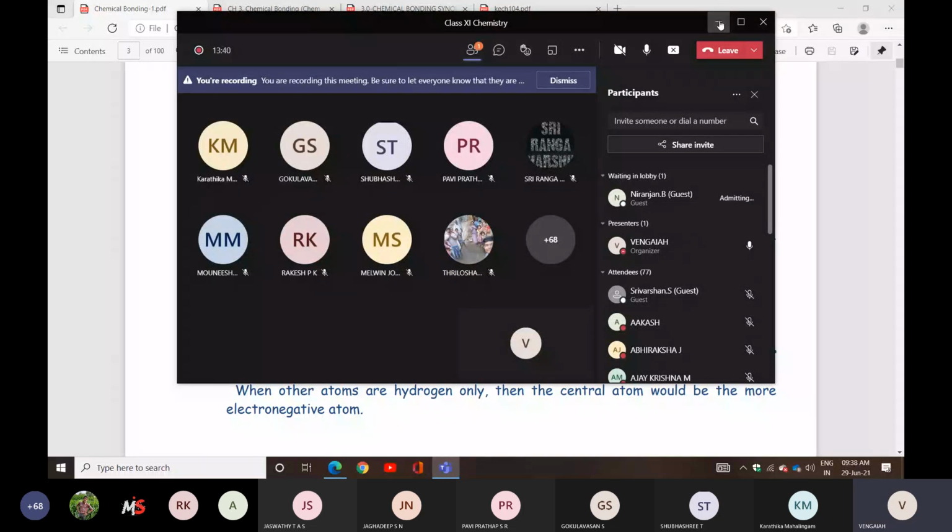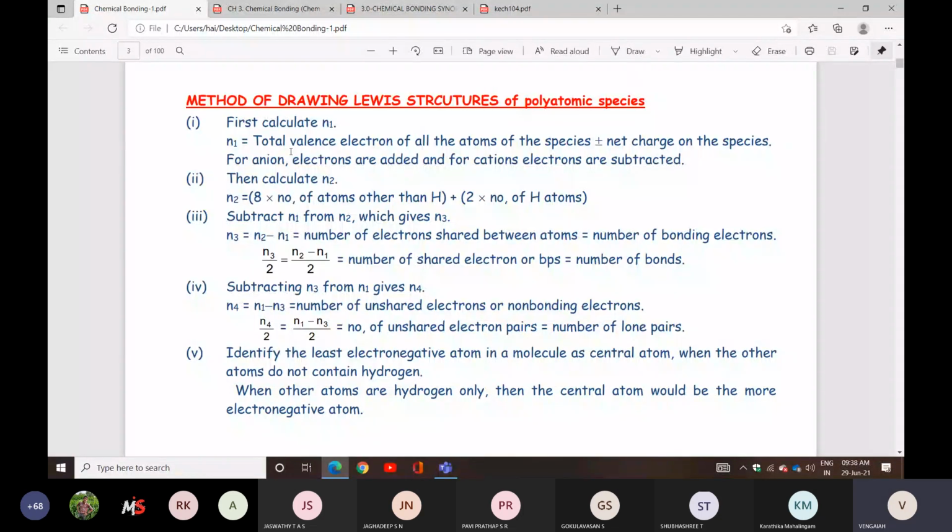Yes, listen here. N1 is the total valence electrons of all the atoms of the species, that is, the compound. Whatever valence electrons there are, write them down. Then the net charge: for an anion, electrons are added, and for a cation, electrons are subtracted. Cation means positive charge, anion means negative charge. Then calculate N2.